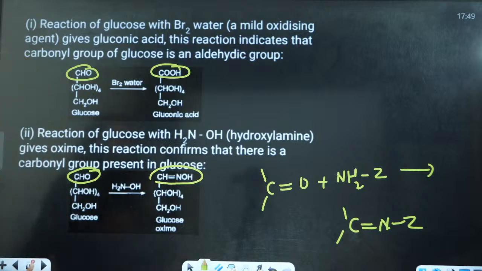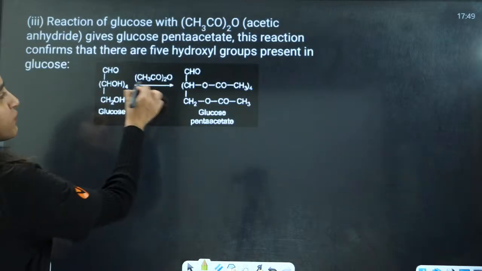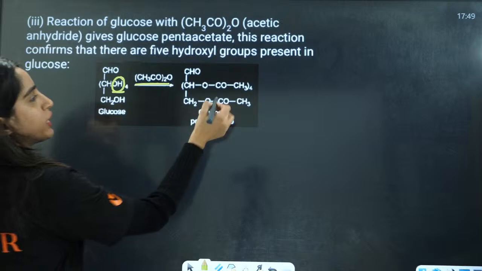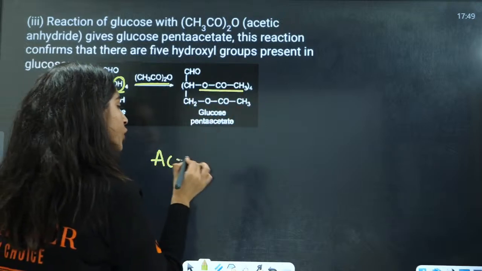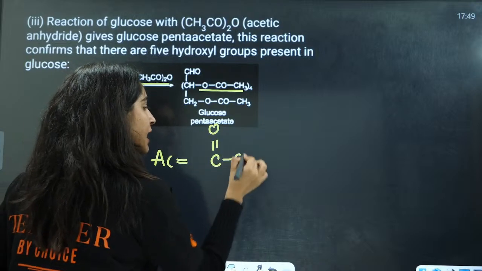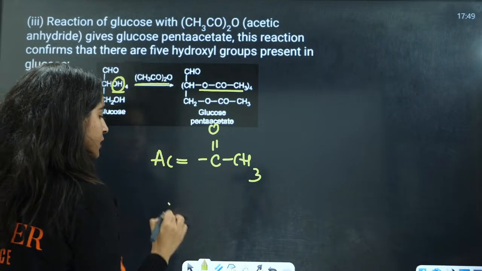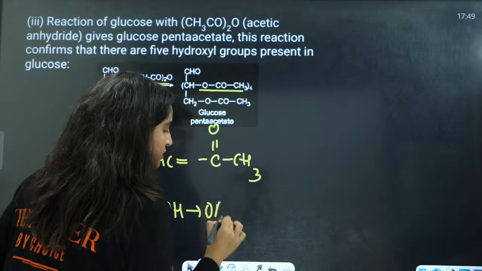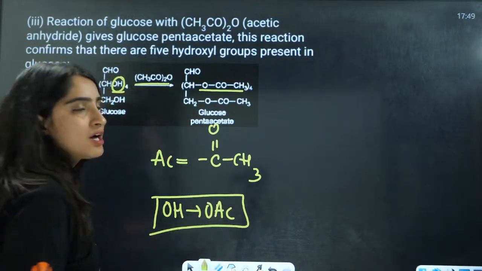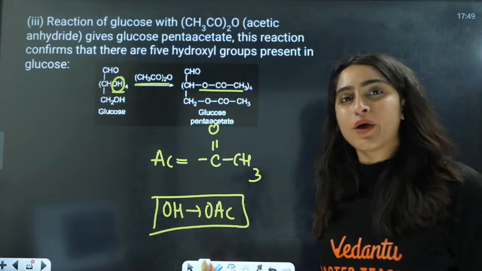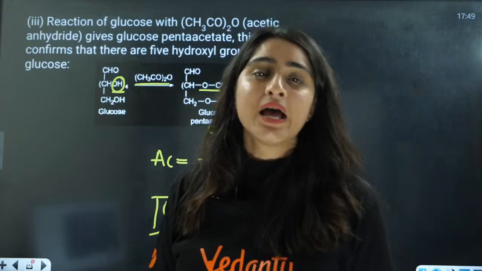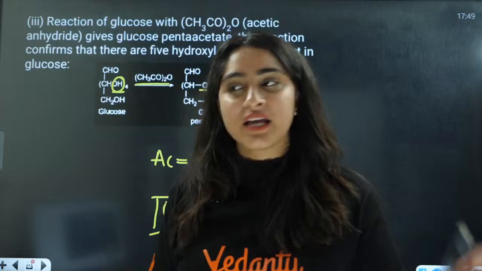Now, next is the reaction with acetic anhydride. OH will be converted to OAc, where Ac is the acetyl group. Here OH is going to convert into OAc. This is easy to remember. That is why I always tell students to remember that OH is getting converted to OAc. The acetyl group, you know, is COCH3.